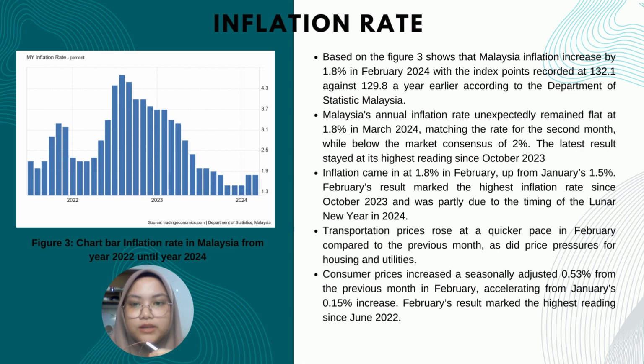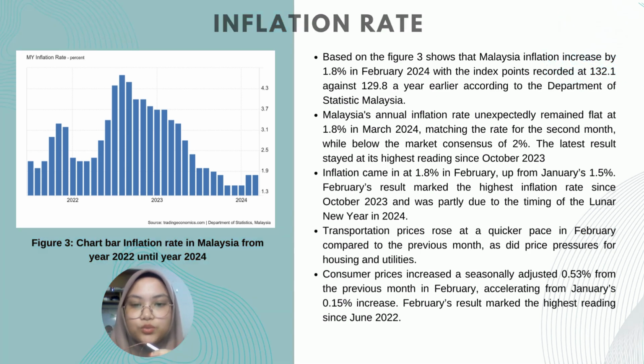Inflation came in at 1.8% in February, up from January's 1.5%. The February result marked the highest inflation rate since October 2023 and was partly due to the timing of Lunar New Year in 2024. And looking at the details of the release, transportation prices increased at a quicker pace in February compared to the previous months, as well as price pressure from housing and utilities. Finally, consumer prices increased seasonally adjusted by 0.53% from the previous month in February, accelerating from January's 0.50% increase. And the February result marked the highest reading since June 2022.